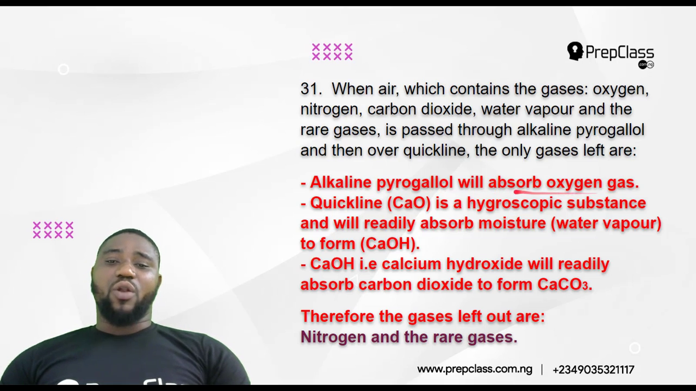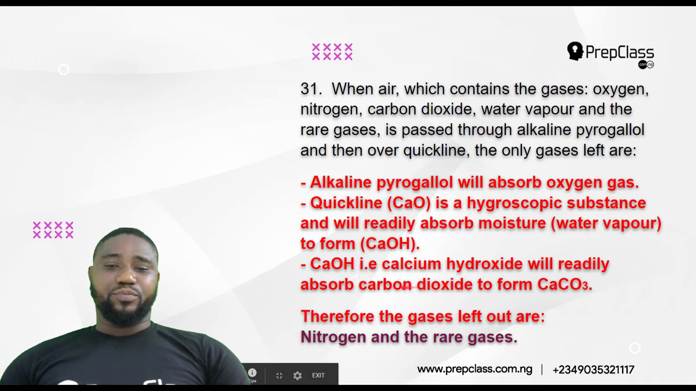This pyrogallol in alkaline solution, we usually use it for removing oxygen from air, or we can use it in determining the presence of oxygen in air. So alkaline pyrogallol will absorb oxygen gas. Now oxygen gas is off.